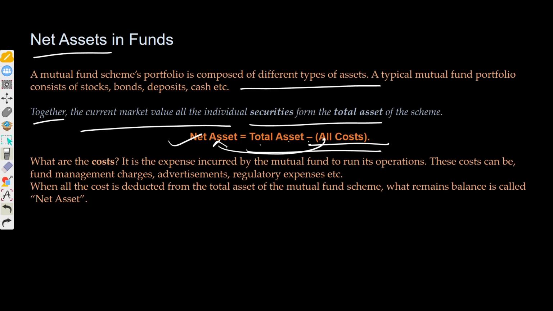So net asset is important, right? What are the costs? It is the expense incurred by the mutual fund to run operations, and this cost can be fund management charges, advertisement, regulatory expenses, and other things like incentive fees or management fees that you would see in a hedge fund. When all the cost is deducted from the total assets of the mutual fund scheme, the balance that remains is called net asset.